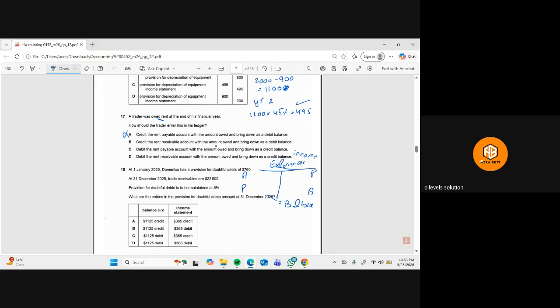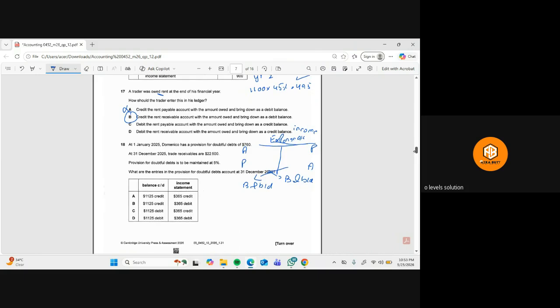Credit the rent receivable account with the amount owed and bring down the balance as a debit balance. So yeah, we will be writing it here. At the end, the amount is owed now, so that's why this is accrued income. So this will be here in the next month. So B is most likely the right option.